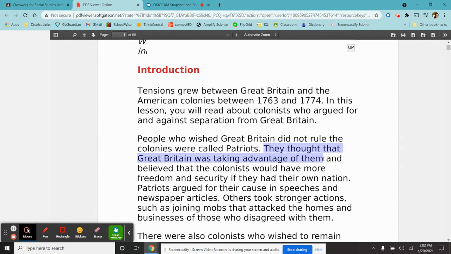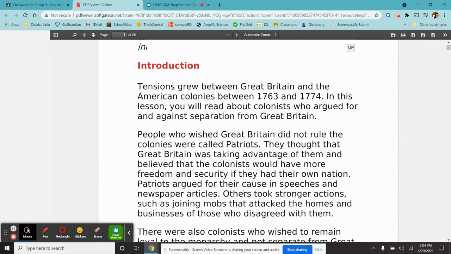this next page, which says arguments for Great Britain, right? So a patriot, the first one was they thought that Great Britain was taking advantage of them. And the second one, they believe the colonists would have more security and freedom if they were their own country. So those were the first two viewpoints of a patriot. Patriots argued their causes in speeches and newspaper articles. Others took stronger action, such as joining mobs that attacked the homes and businesses of those who disagreed with them.